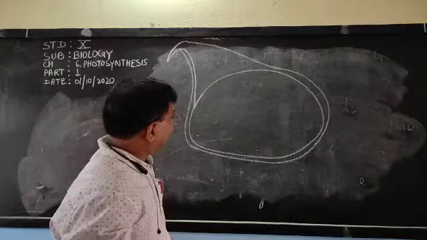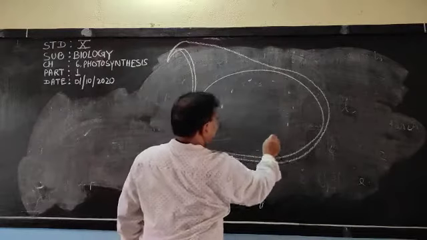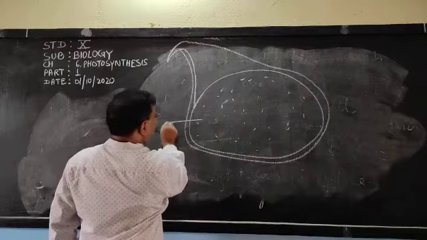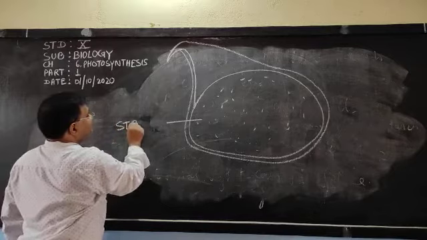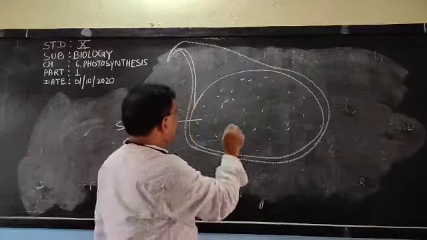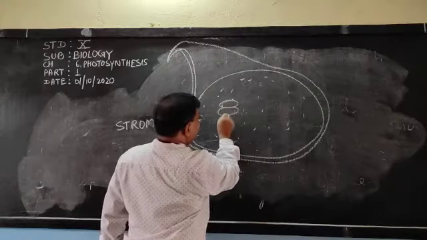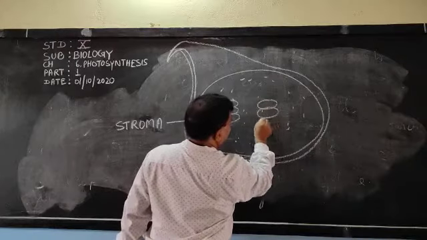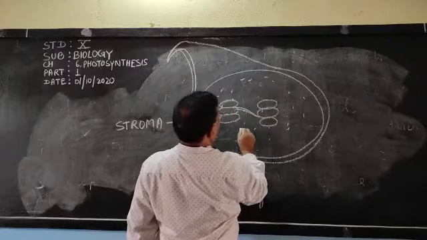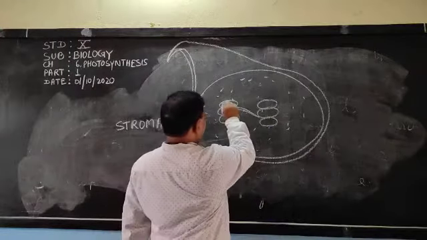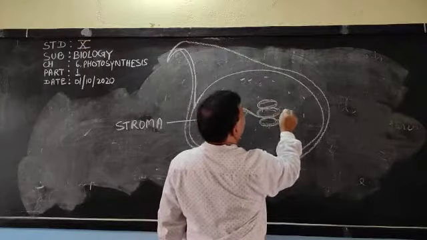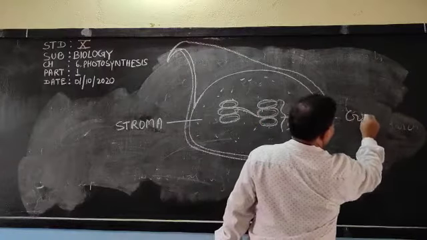What is present inside? Inside, some fluid or matrix is present, and that is called the stroma. Not stoma, that is called the stroma. And certain ring-like structures are there, and these ring-like structures are called grana.